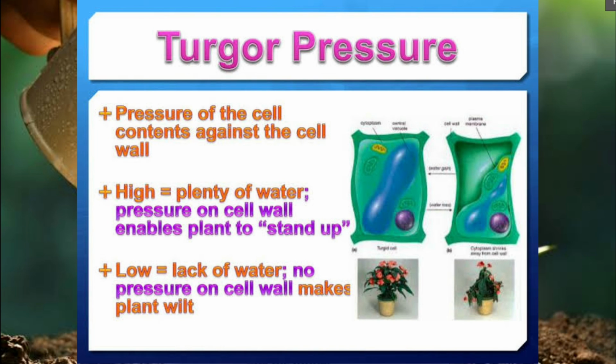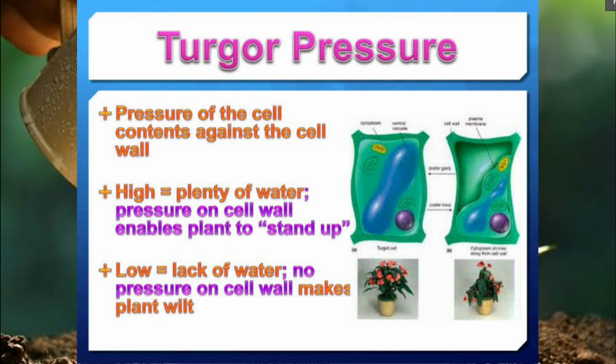In the protoplasm, because of the concentration gradient, the water enters into the cell. When the concentration of solute particles is very low, the water is more, and pressure is exerted on the walls of the cell. When the concentration of water is more in the cell, the pressure exerted on the walls of the cell is called turgor pressure.